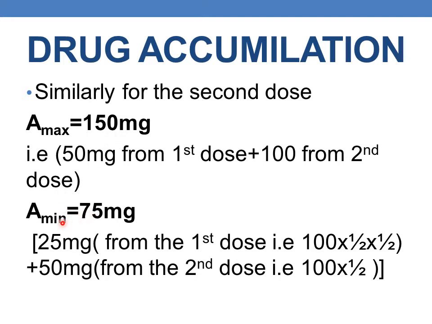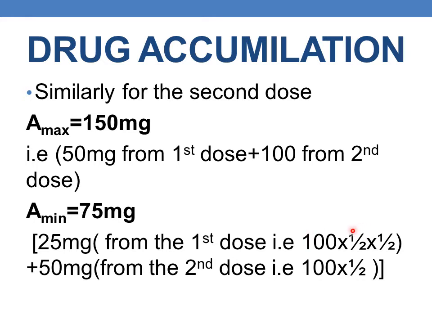A minimum is the amount of the drug present in the body before the administration of the next dose, that is, before the third dose, and the minimum amount present in the body will be 75 mg. Why 75 mg? Before the administration of the third dose, the drug given in the first dose has undergone 2 half-lives.